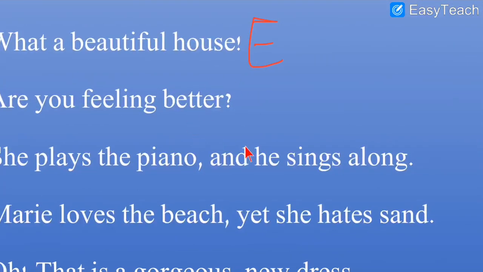There is a question mark, therefore it is a question. So let us write Q over here. As it is a question, I have written Q. Q for question. Then number 3, she plays the piano and he sings along.